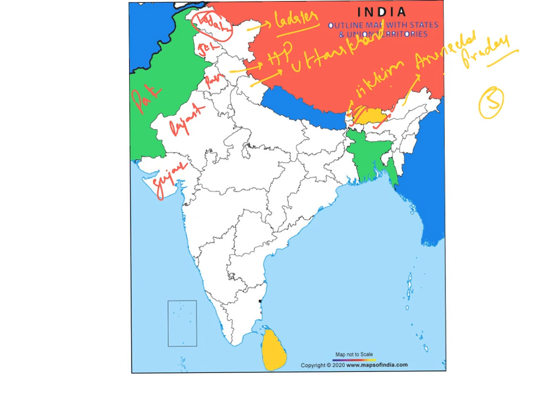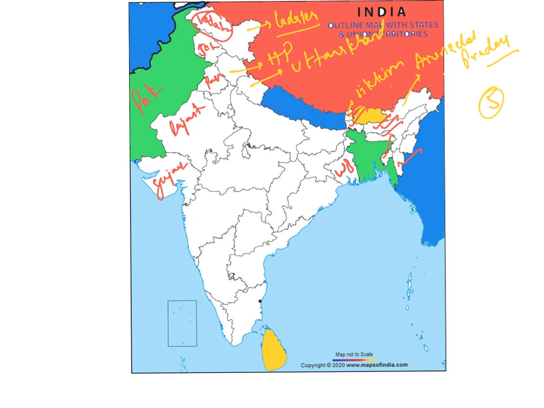And if you come to Bangladesh, the states of India that share boundaries with Bangladesh are West Bengal, Assam, Meghalaya, Tripura and Mizoram.